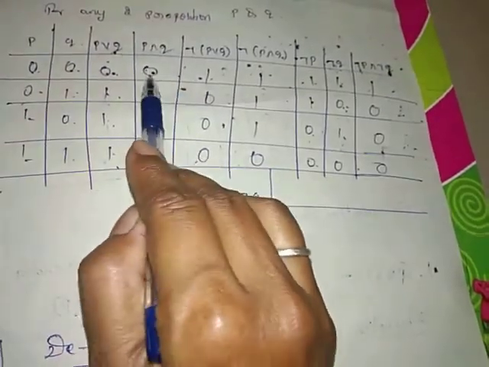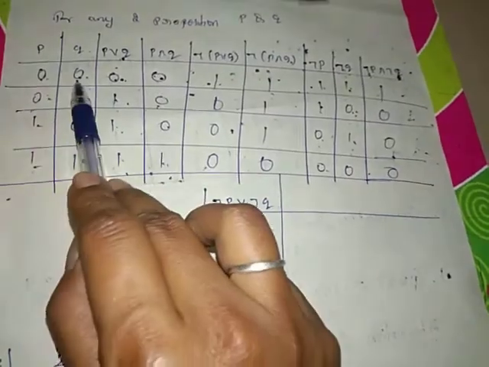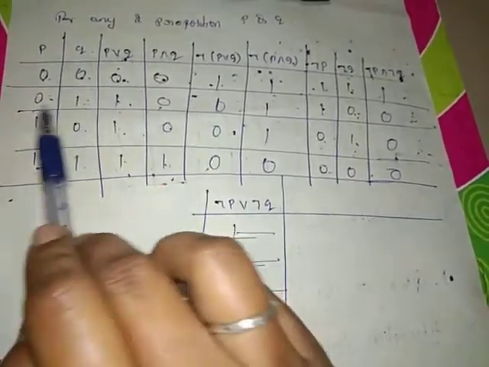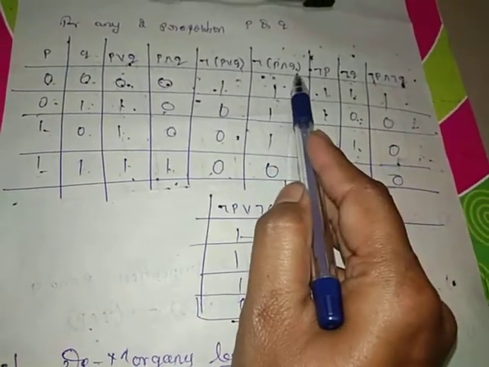Next P and Q, 0, 0, 0, 1. So 0 or 0, 0, 0 or 1, 1, 1 or 0, 1, 1 or 1, 1. Next P and Q, 0 and 0, 0, 0 and 1, 0, 1 and 0, 0, 1 and 1, 1. So negation of P or Q, 1, 0, 0, 0. Negation of P and Q, 1, 1, 1, 0.